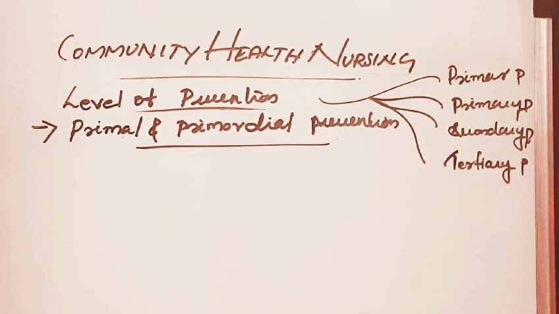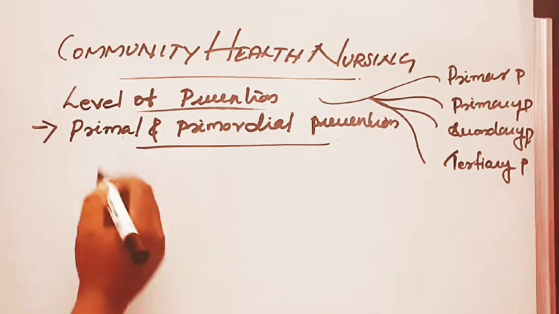Primordial prevention is defined as the prevention of risk factors themselves, beginning with a change in social and environmental conditions in which these factors are observed to develop, and continuing for high risk children, adolescents and young adults.